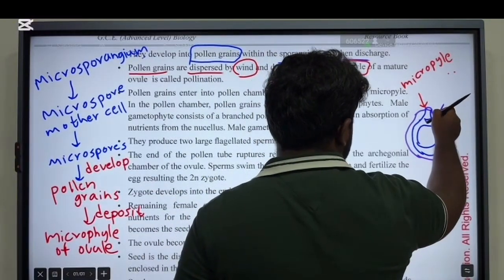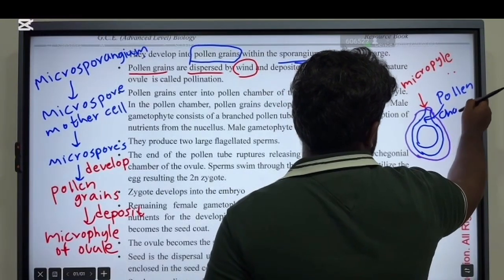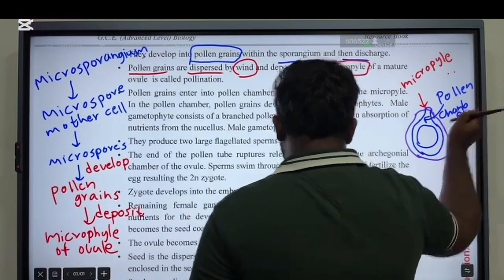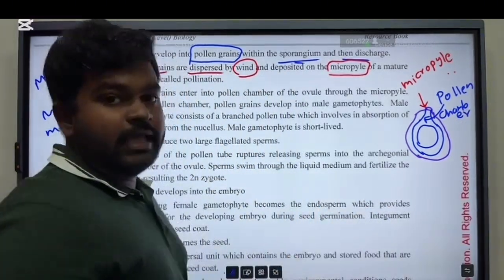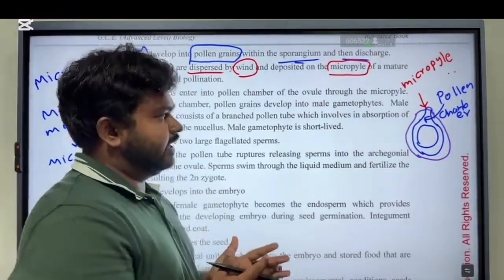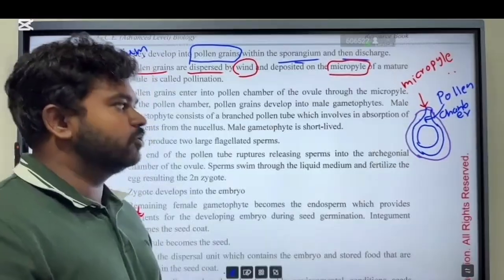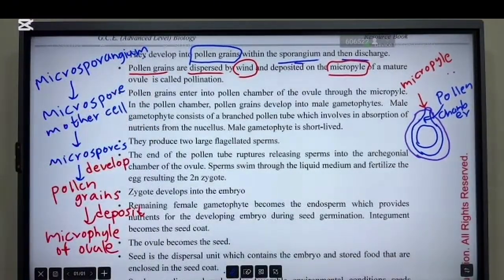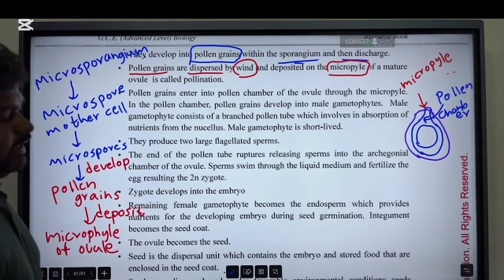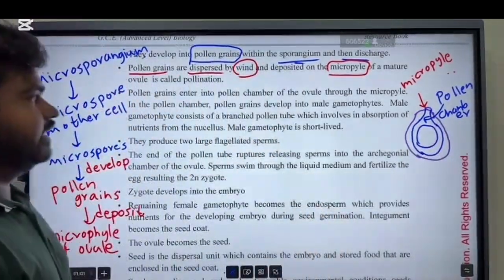So this chamber is called the pollen chamber. All right. Then there is the protective layer called integument. Right, pollen chamber, micropyle. Then there is the nucellus. Around it the nucellus is there.